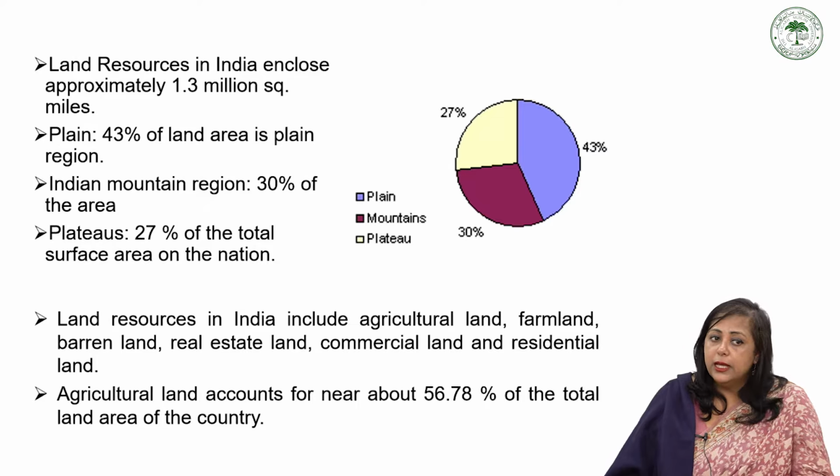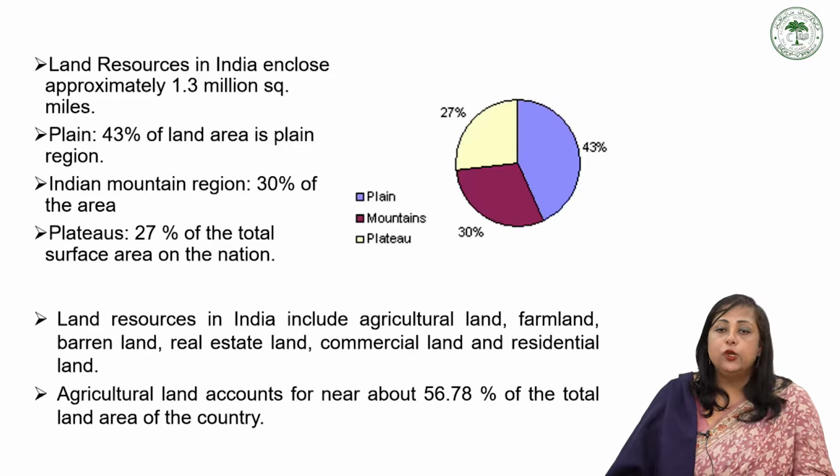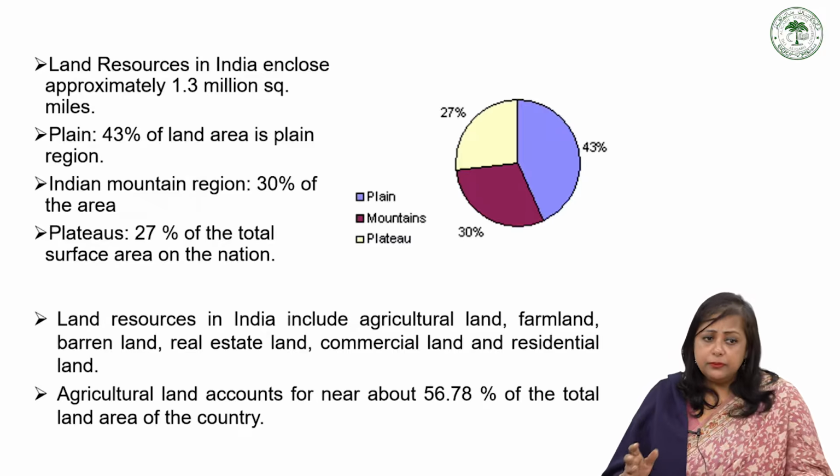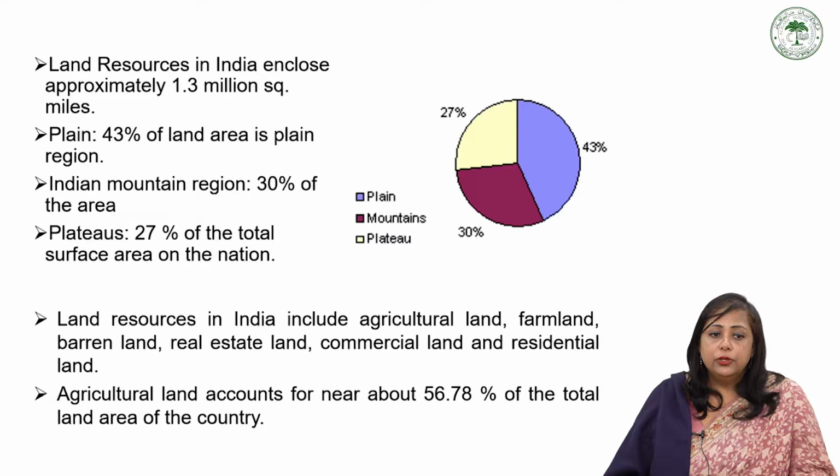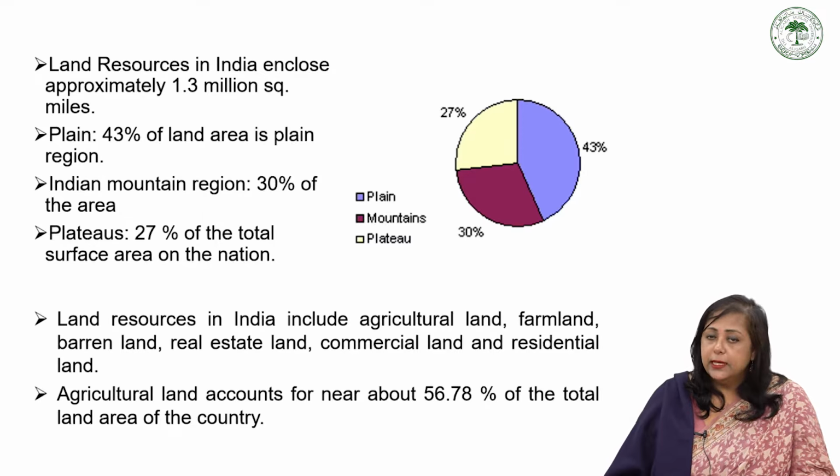So 43% of the land area is plain, 30% mountain, and 27% plateau. Land resources in India include agricultural land, farmland, barren land, real estate land, commercial land, and residential land. So these are the land resources in India.